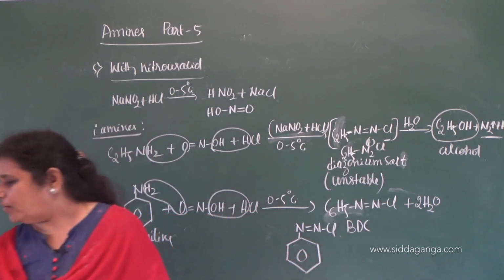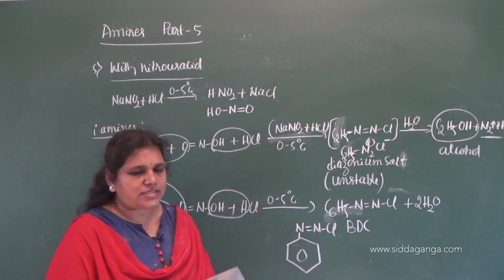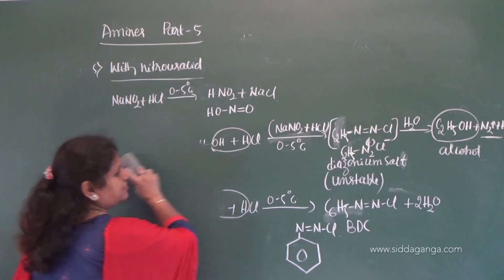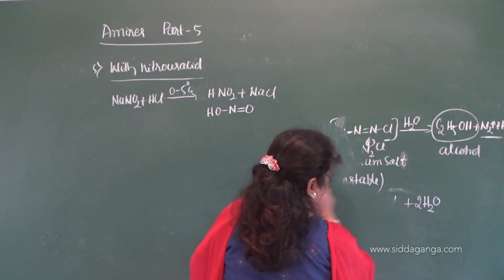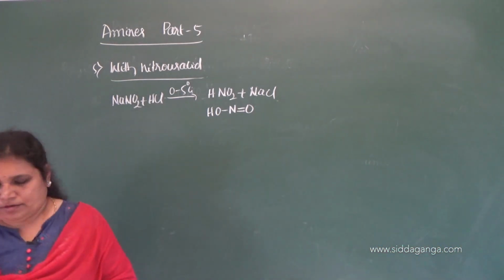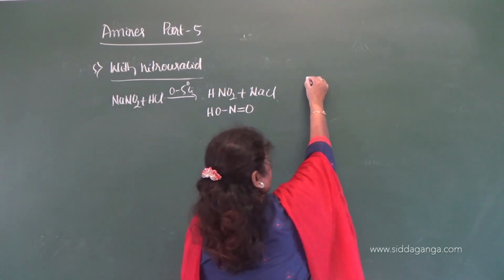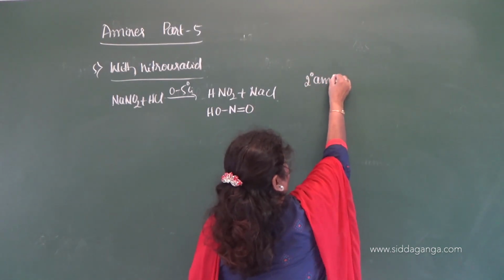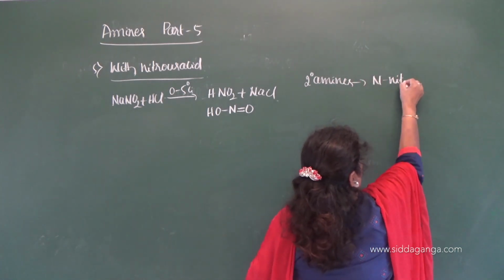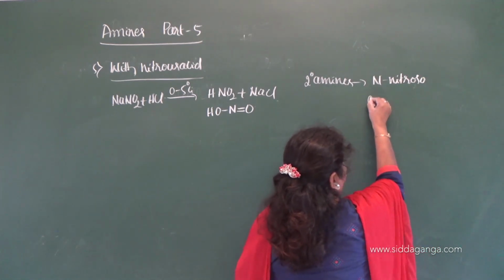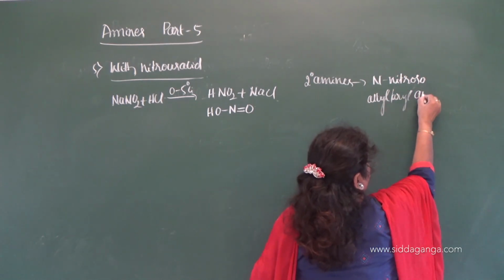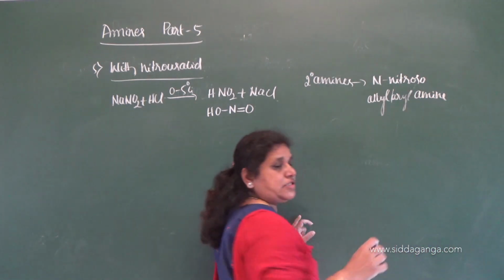Now let us move on to the secondary amines. With the secondary amines, what is the product? So with the secondary amines, both the aliphatic and aromatic amines give N-nitroso alkyl or aryl amines, N substituted amines.